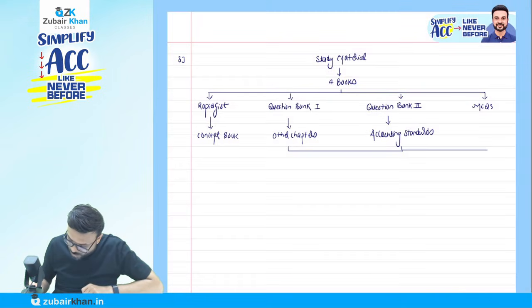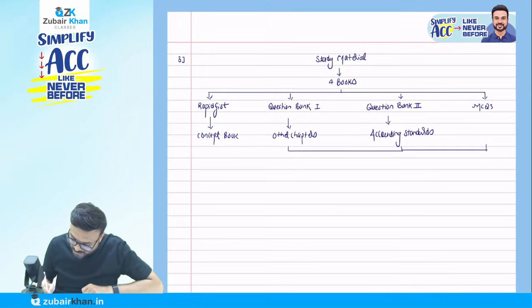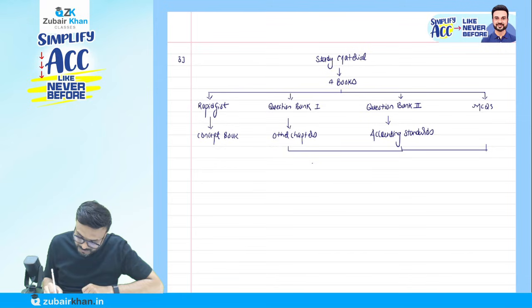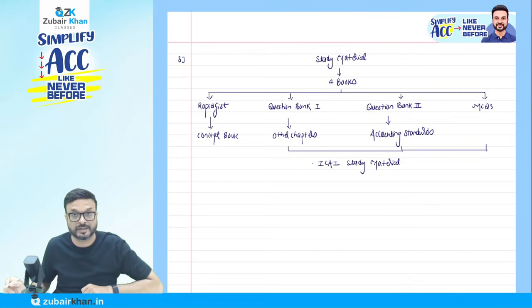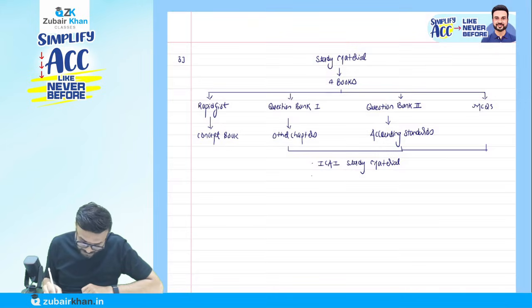When we talk about the questions, either on the accounting standard or another chapter or MCQs, what are the sources? You can see the ICAI study material, correct? Or you can say a revision test paper, we call them RTP. Then here is the mock test paper, we call them MTP.